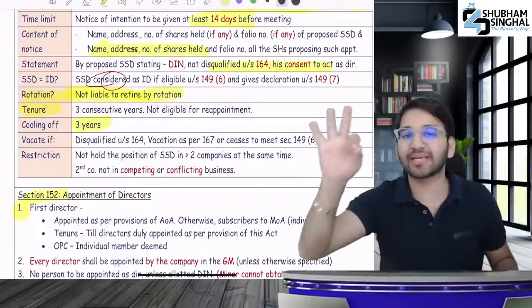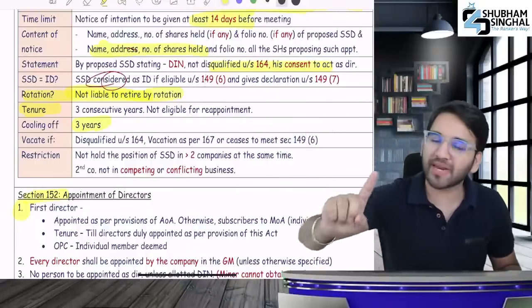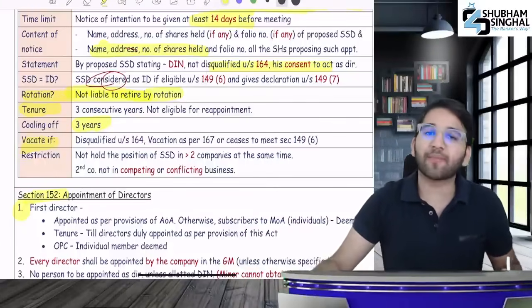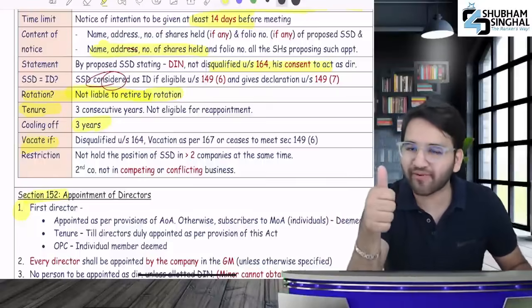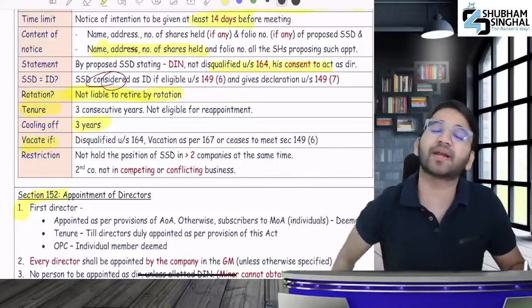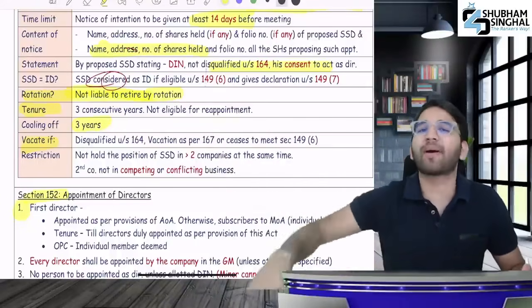You are appointed for 3 years, then there is a 3-year cooling period. Reappointment cannot happen during that time. Then reappointment happens. When do you have to end your office? If you are disqualified under 164, your office becomes vacant under 167. Or if you stop complying with the conditions of 149(6) or terminate, your office will become vacant.